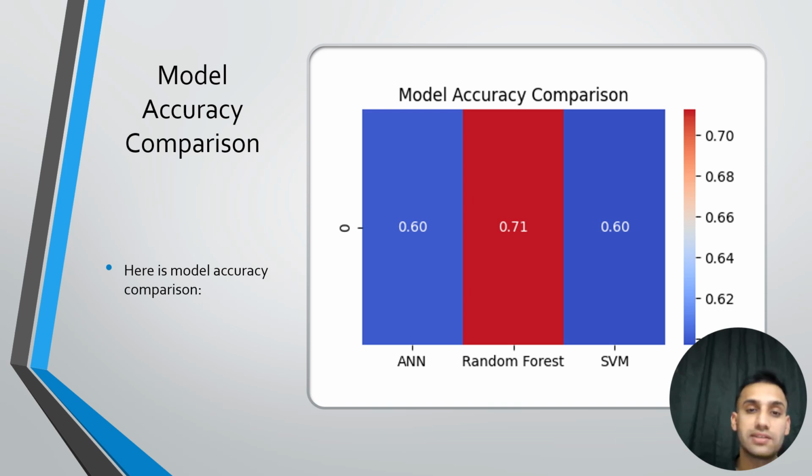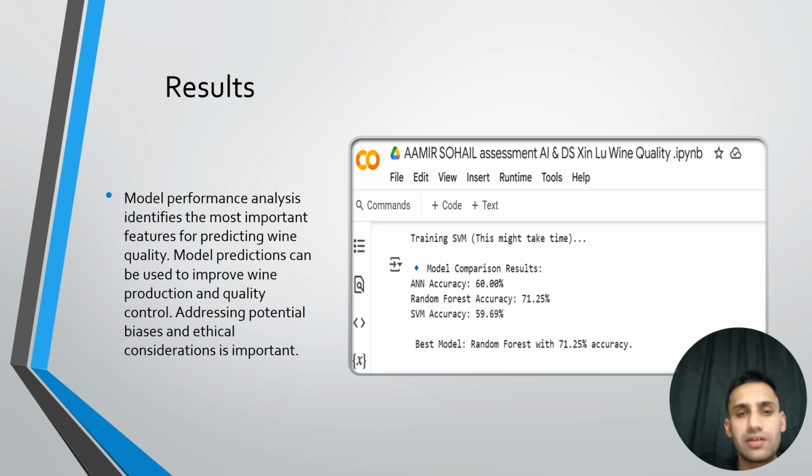Random forest model is giving us a high accuracy because the data set is small and the variables are easily available to train. But ANN and SVM make the problem complex and take much time, so they are giving us low accuracy as compared to random forest. Here are our results showing that ANN accuracy is 60%, random forest accuracy is 71.25%, SVM accuracy is 59.69%. So the best model is the random forest with